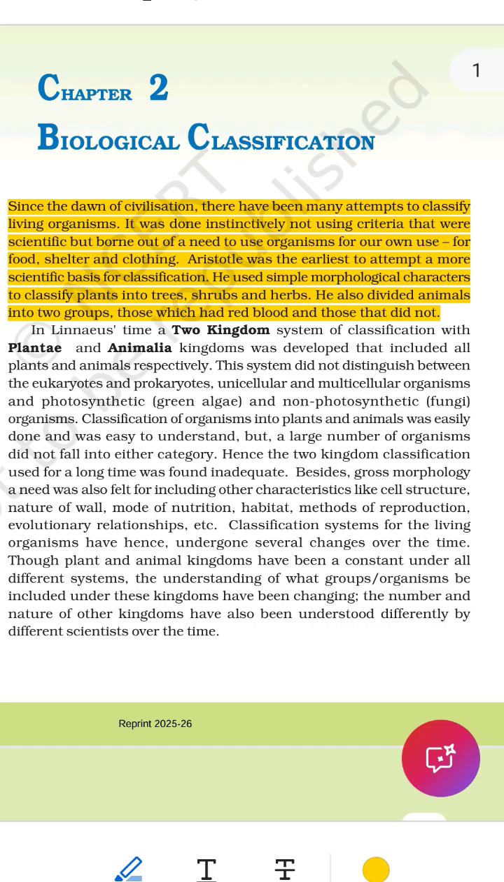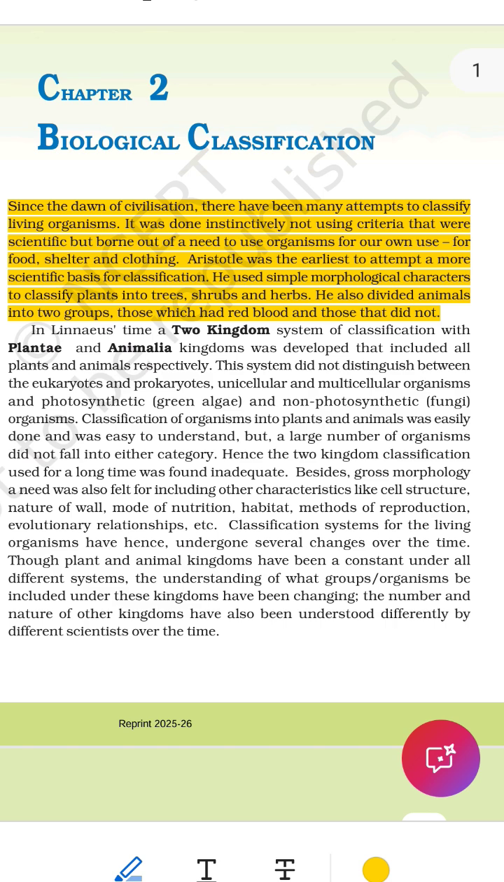Sure. Here's a very simple, deeply clear, and detailed summary of the paragraph you gave, written in a way that even someone with no background in science can understand easily. Summary: the beginning of classification of living things, plants and animals.